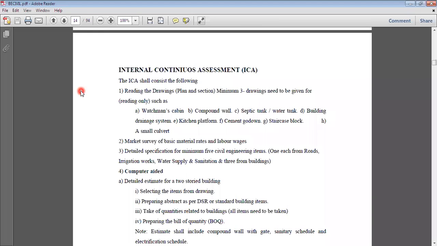Okay. So you have to do the market survey for that particular basic material of rates. Now, market survey in the current situation is not possible at all, but I will show you how the rates are there with respect to our SSR. So what are the rates in our state schedule of rates? You can take the help, but you will definitely find some difference between the SSR rates and your actual site rates, because actual site rates will consider that every year they are going to increase the cost by 10%. That is the basic funda we use at the time of preparing an estimate also.